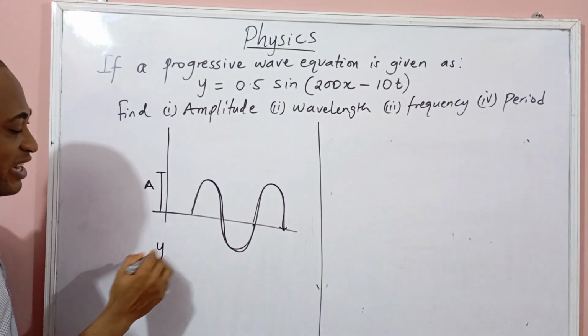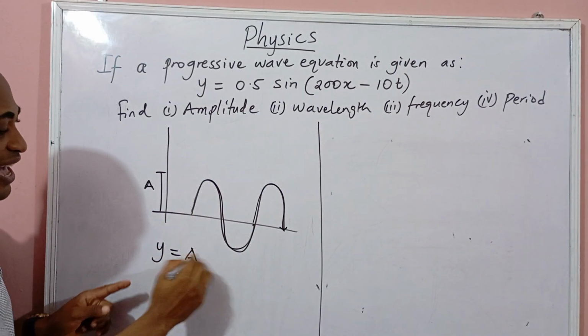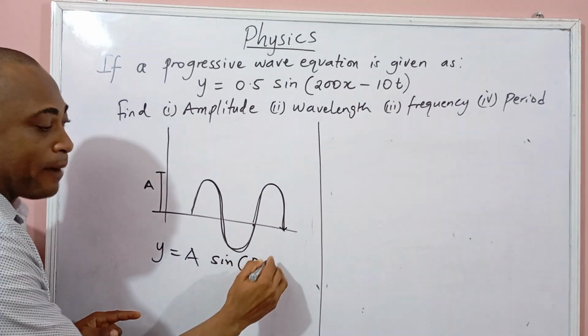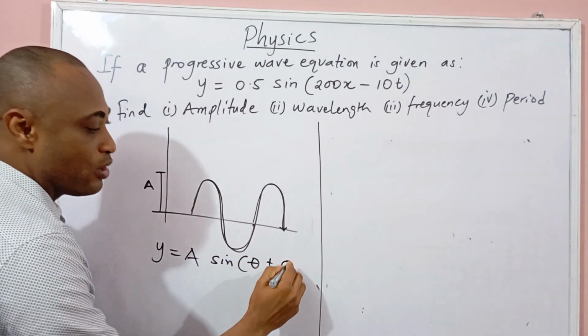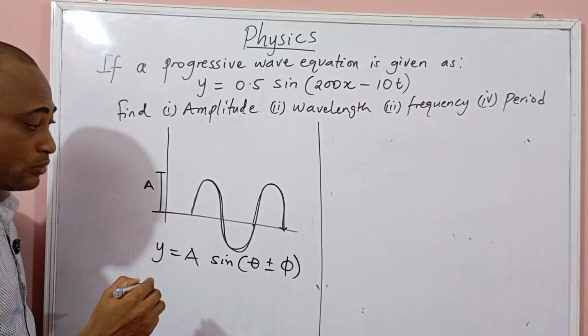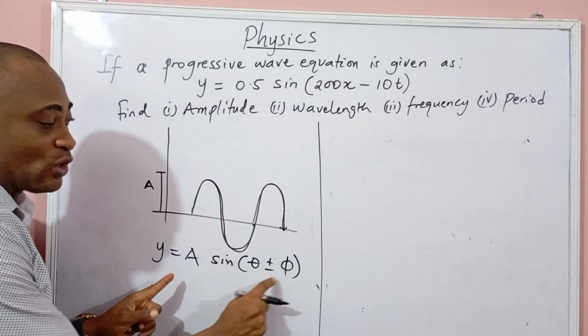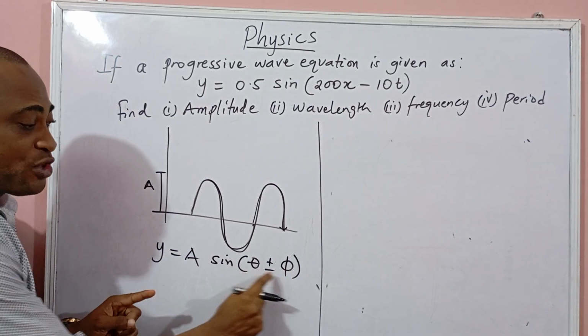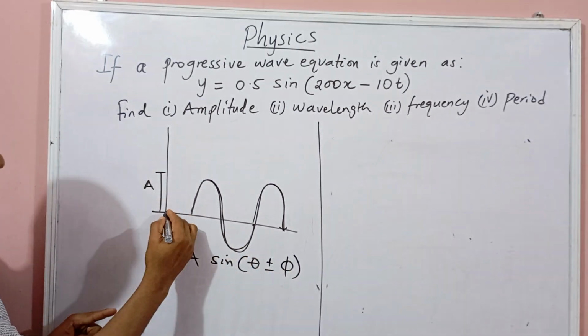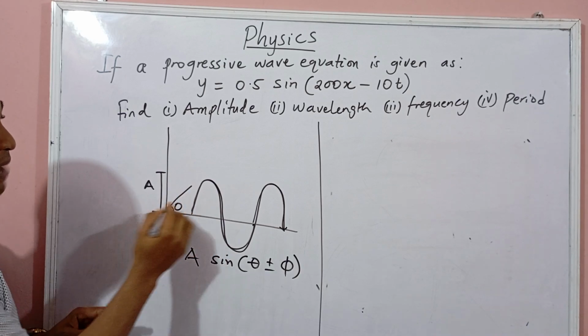Now, if I want to write the equation for this, it will be A sine theta plus or minus rho. A sine theta plus or minus rho. Now the reason you have two angles is because we have the angle made by what?